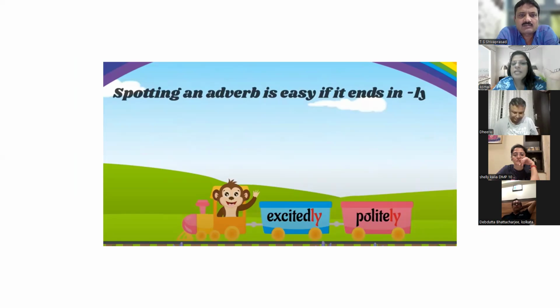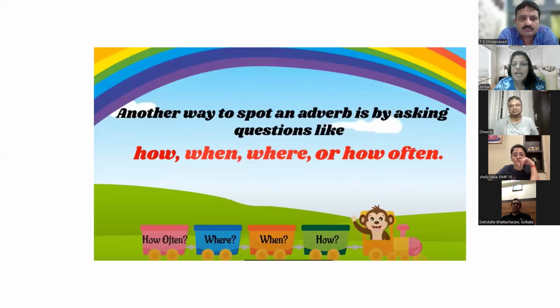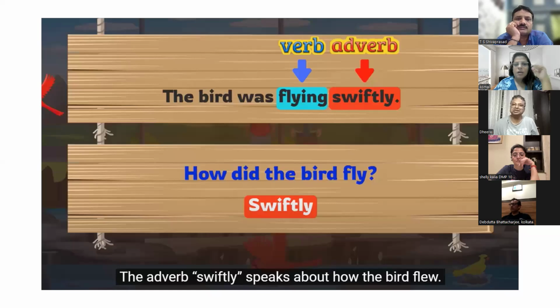Spotting an adverb is easy. Now how to identify the adverbs? The words that end with ly become adverbs, like politely, excitedly. Another way to spot an adverb is by asking questions like how, when, where, and how often. This is also another way to identify the adverbs. So generally is an adverb.